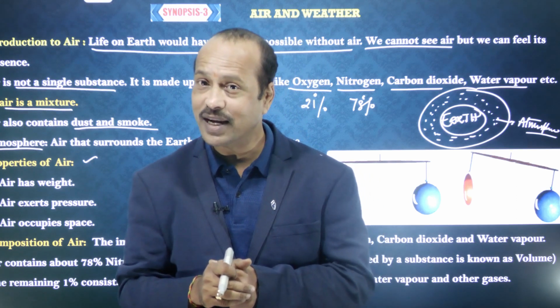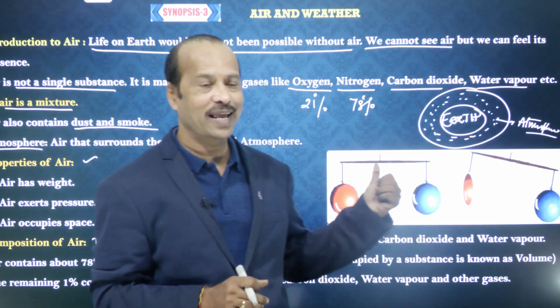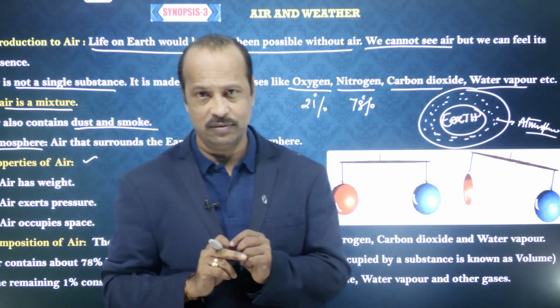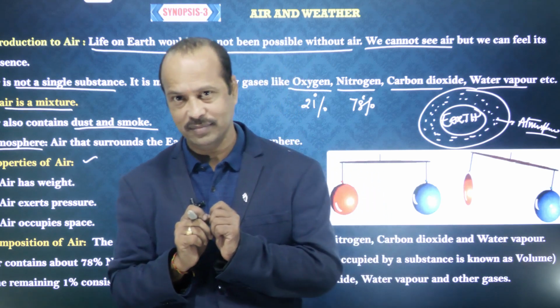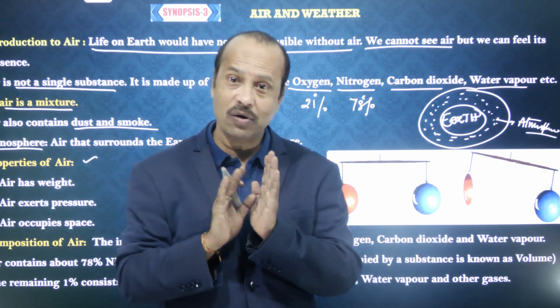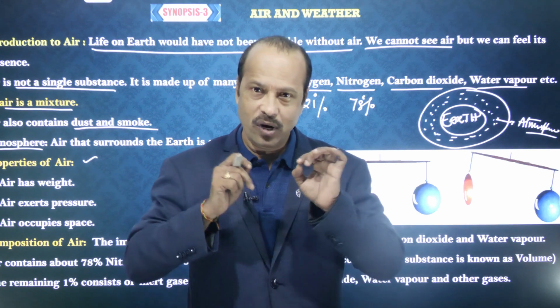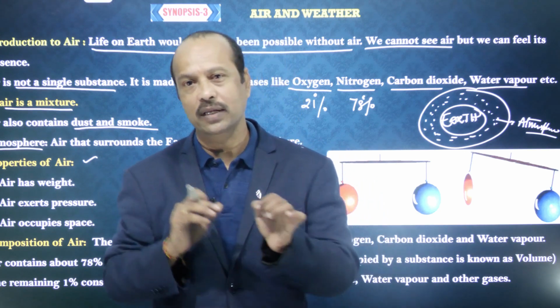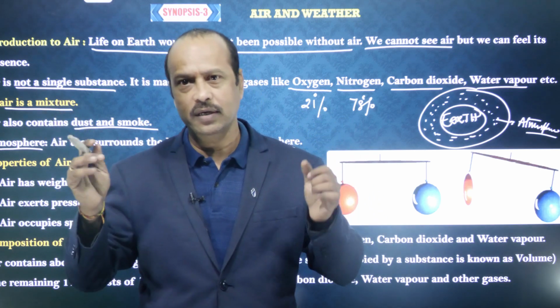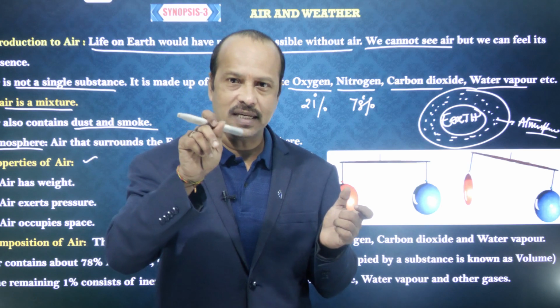How can you prove that air has a weight? Here a small experiment is given. Take two balloons and blow an equal quantity of air into both. Now tie these two balloons to the two ends of a stick or scale.